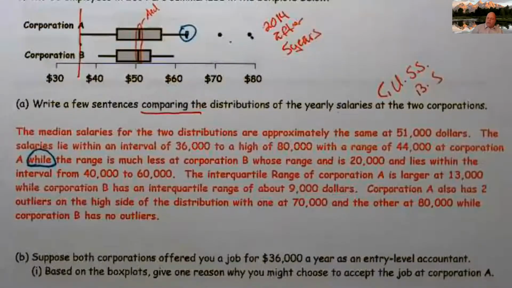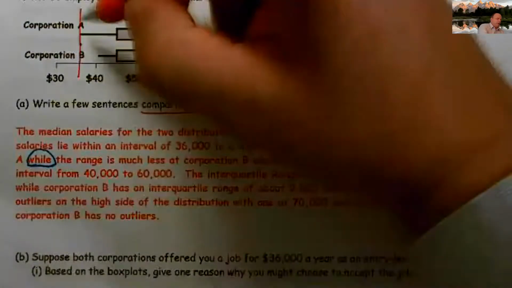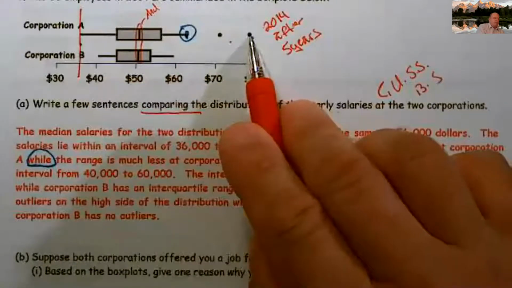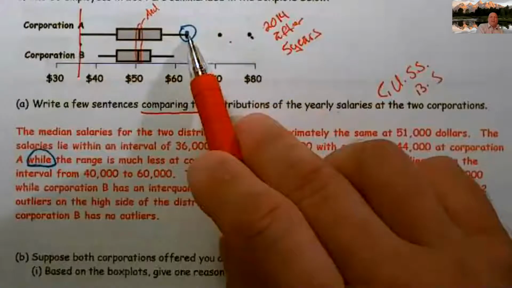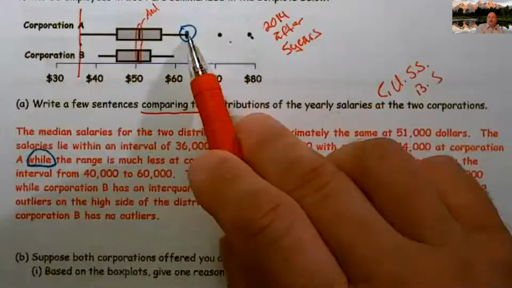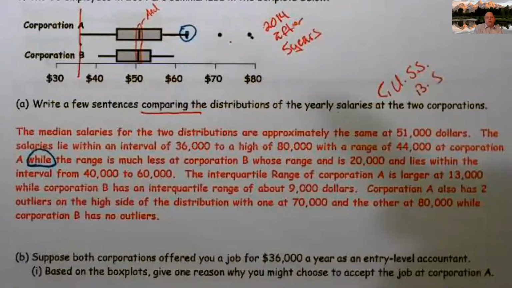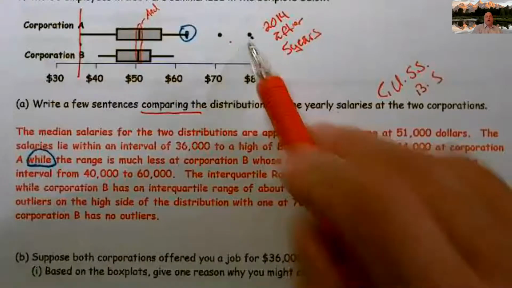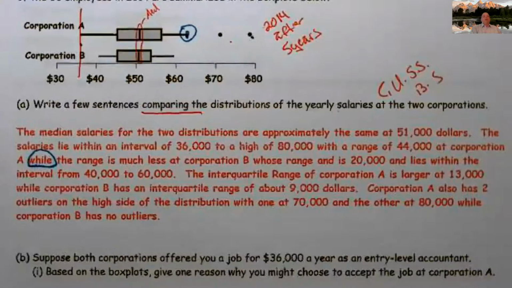The highest value, not an outlier. And I want to address one other thing. Range does include the outliers. So the range had to go from the lowest all the way to the highest, all right? But this is the maximum value that was not an outlier. And when you run it through the 5-number summary on the calculator and you ask for the max, if there's an outlier, the max will be an outlier, okay?